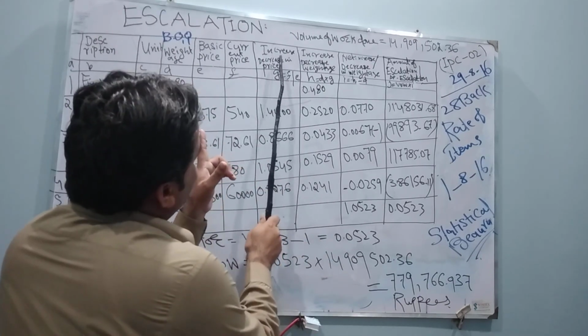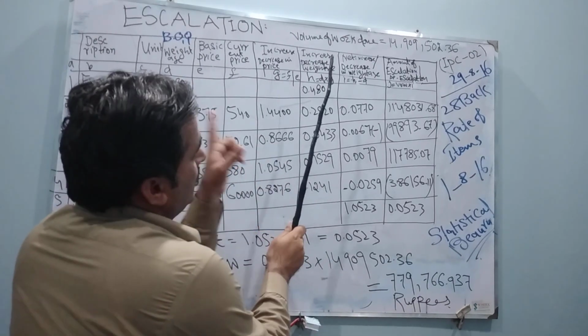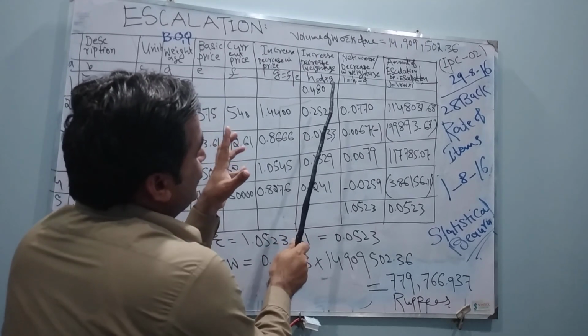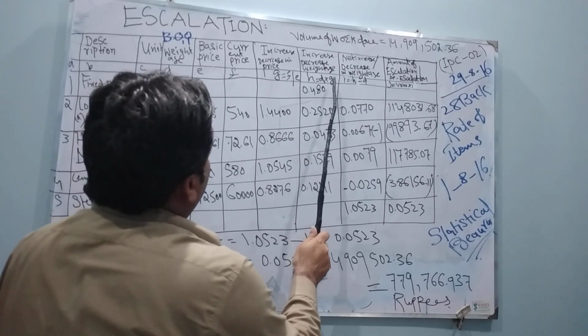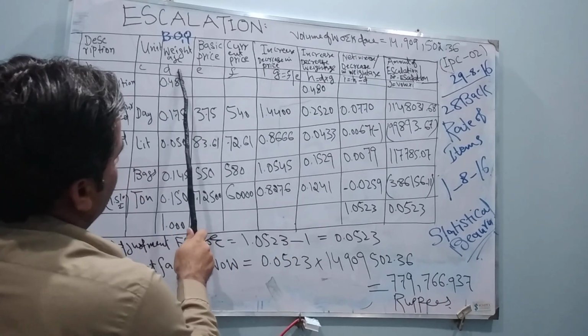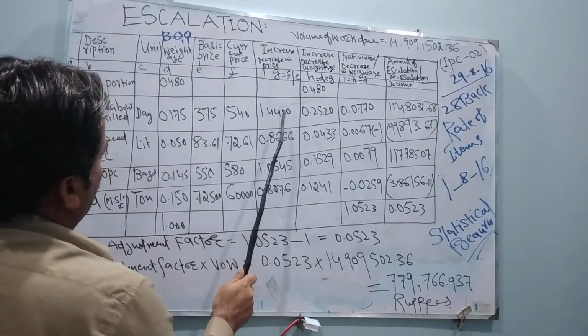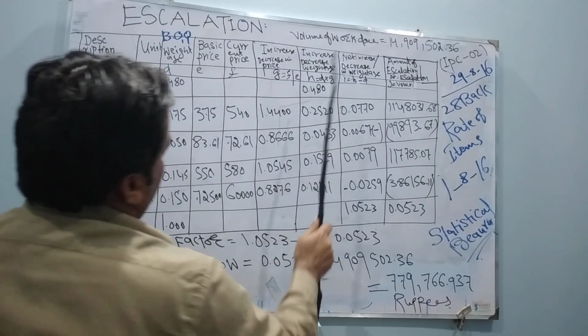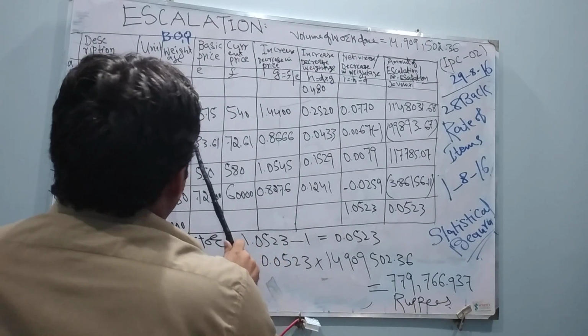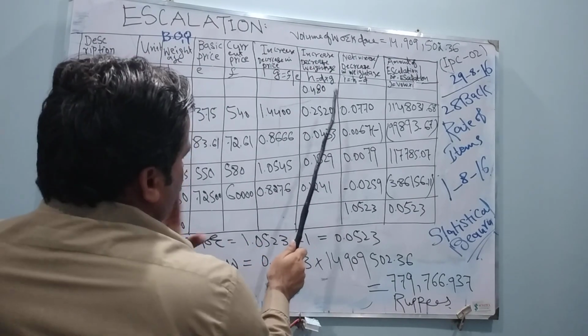Okay friends, then we come to the increase or decrease in weightage. What we got here was the increase or decrease in price. Now we come to the increase or decrease in weightage. H is equal to D into G. This is your D, this is your G. You have to multiply G into D. Here D into G, this 0.480 will remain as a constant.